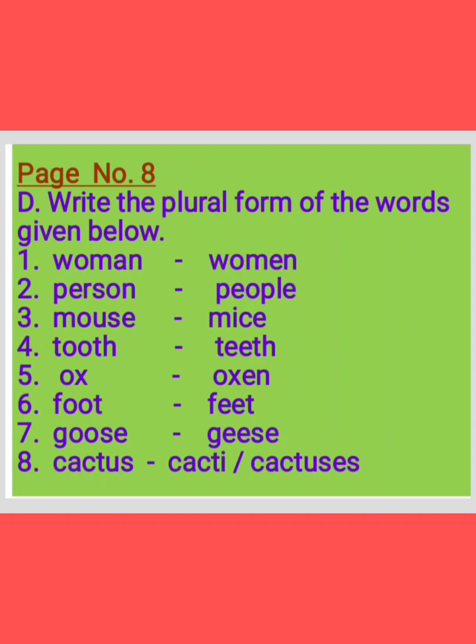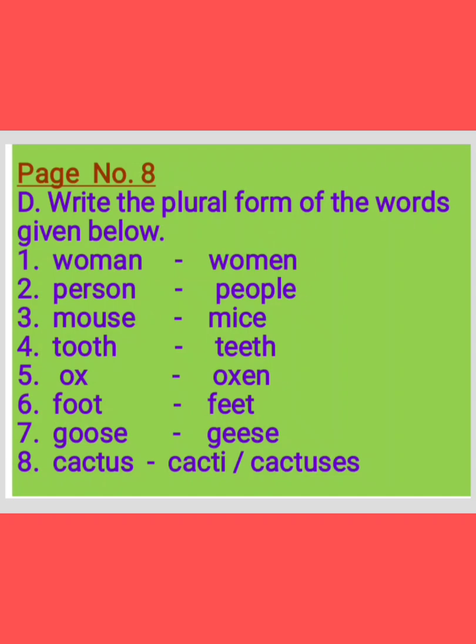And see the fifth one, children, ox. O-X, ox. What is the plural form for it? Oxen. O-X-E-N, oxen. The plural form is oxen. Now see the sixth one, foot. Foot, only single. And what is the plural form for it? Feet. F-E-E-T, feet.